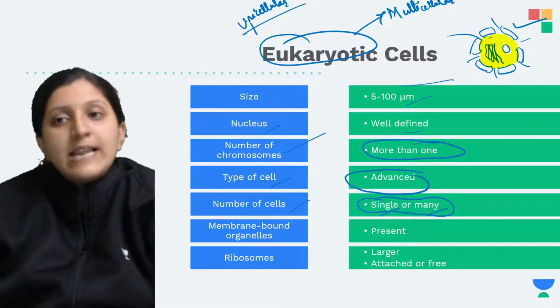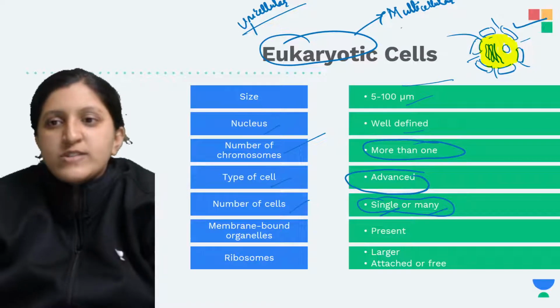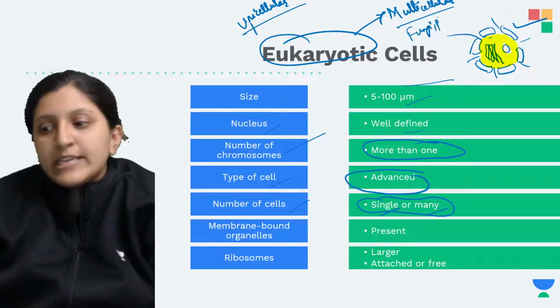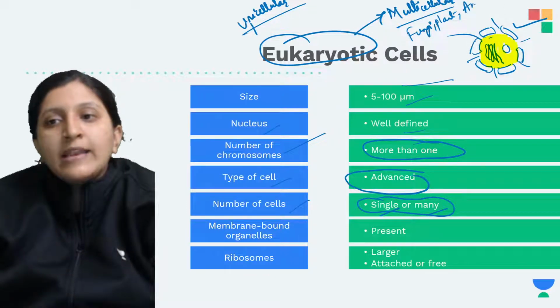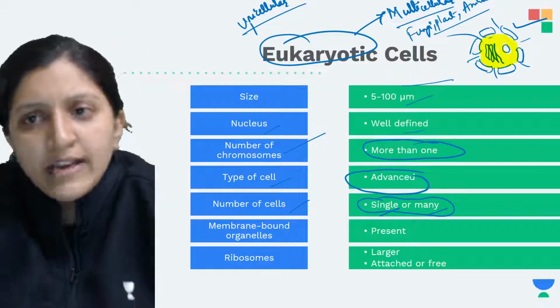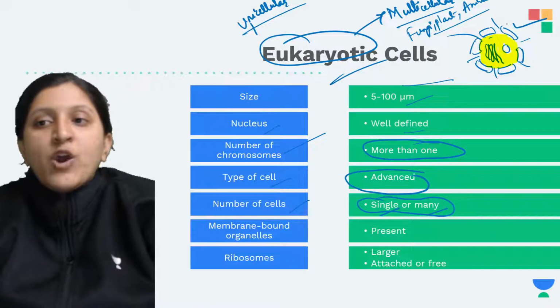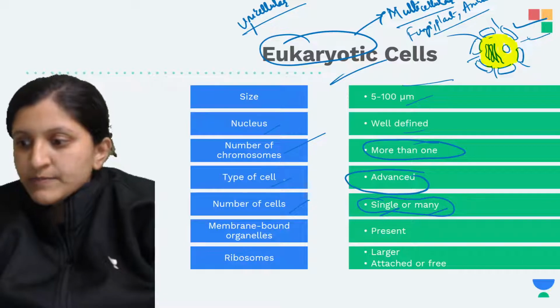Now multicellular organisms, many of them, starting from the fungi, then the plantae kingdom, all the organisms, then the animal kingdom. So animalia, plantae, and fungi are all multicellular and eukaryotic, which means they have a well defined nucleus.